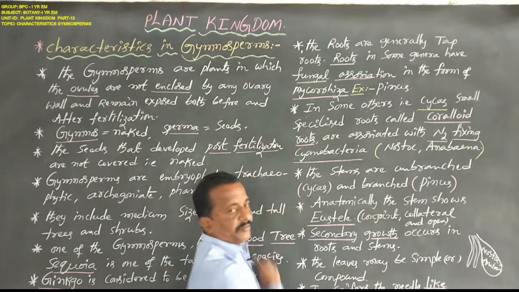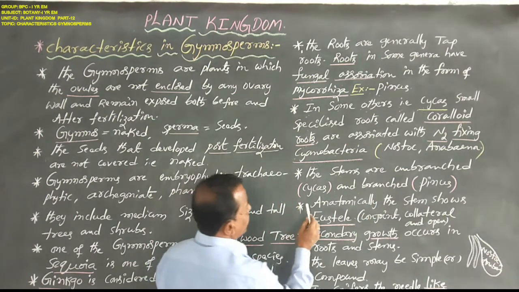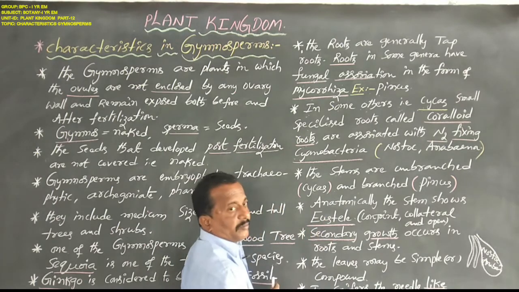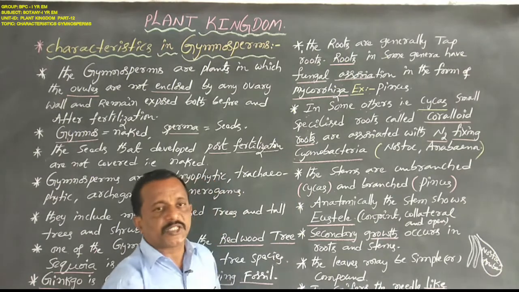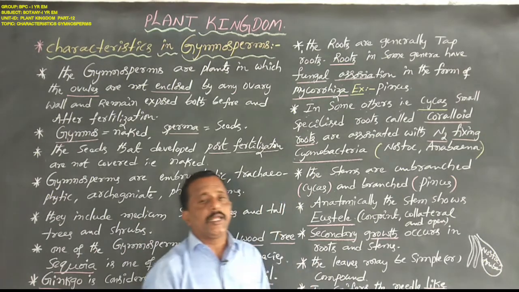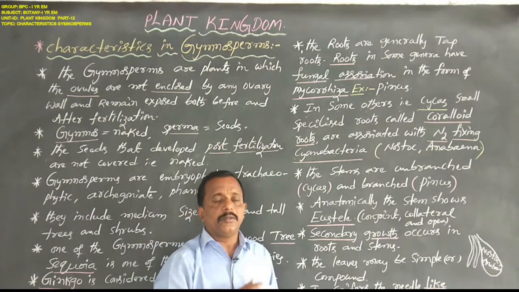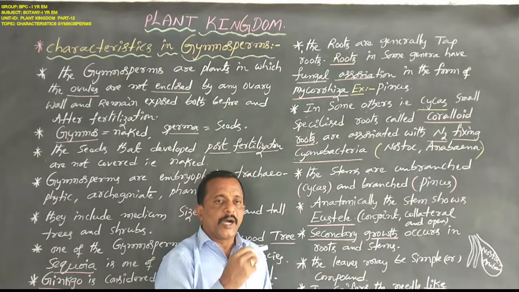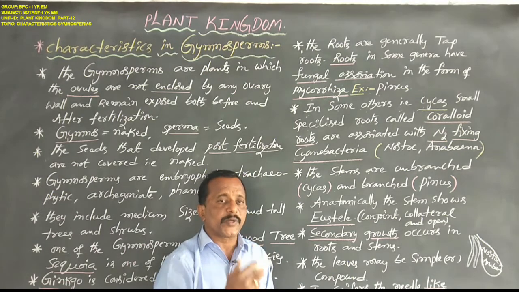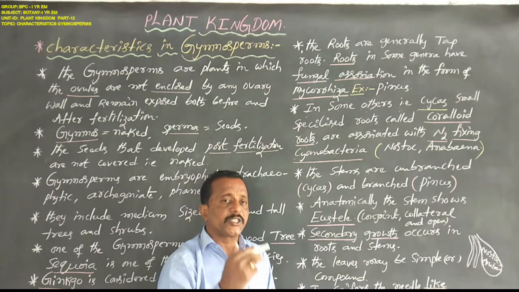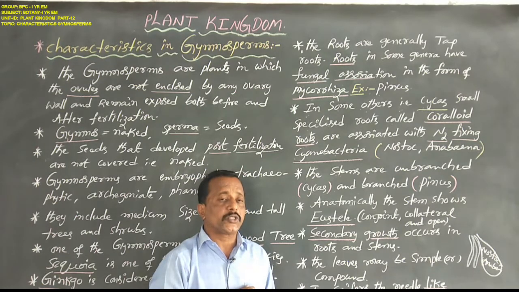Next, in gymnosperms, anatomically the stem shows eustele. In angiosperms of dicotyledons, the stem shows eustele, but in angiosperms of monocotyledons, the stem shows atactostele.